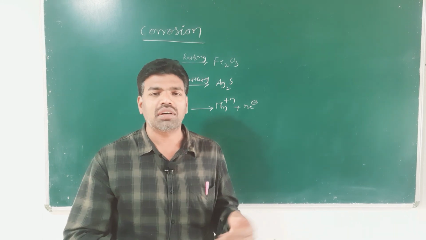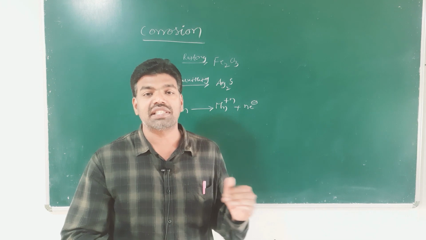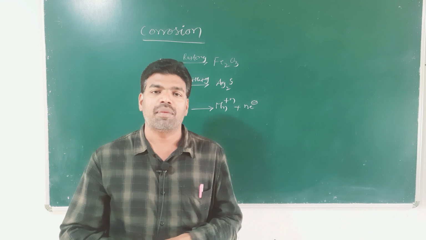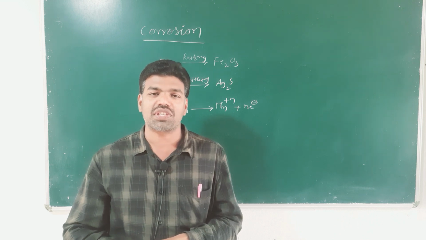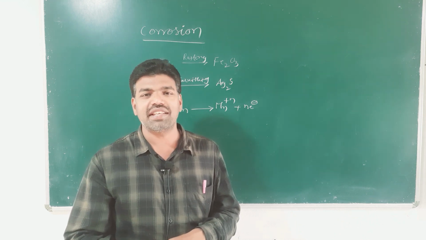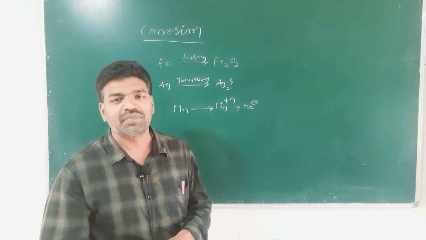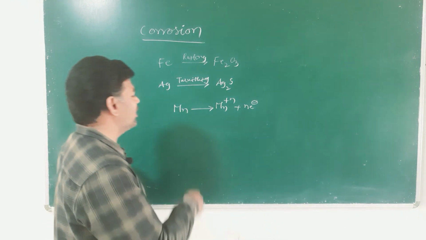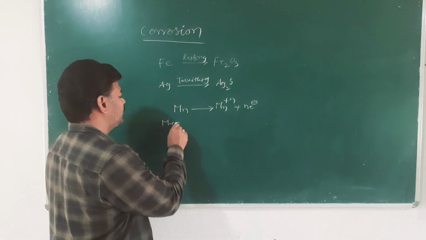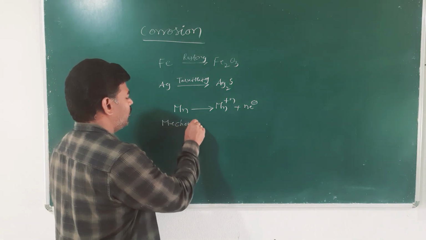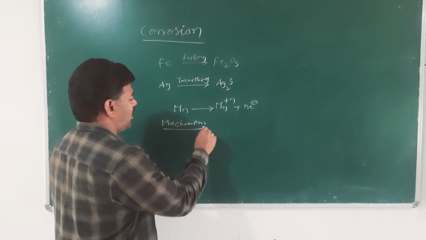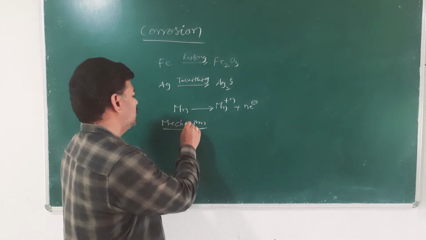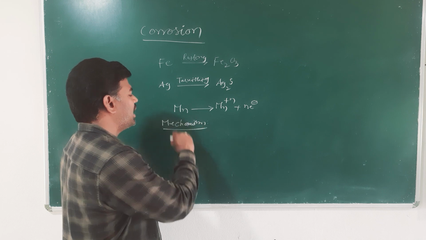So, what are the reactions that take place during the process of corrosion? Let us see the mechanism of corrosion.